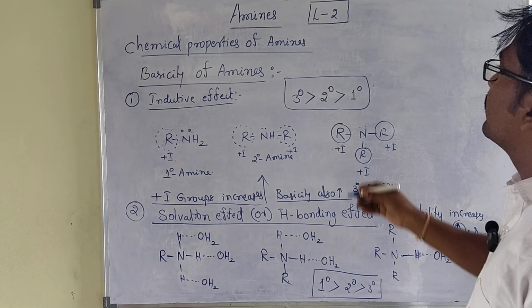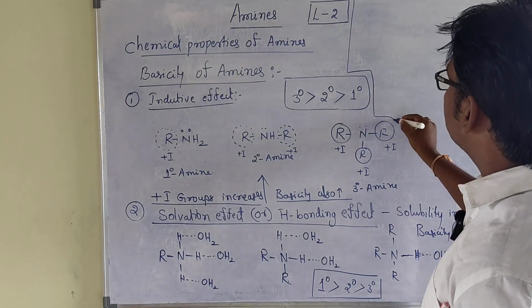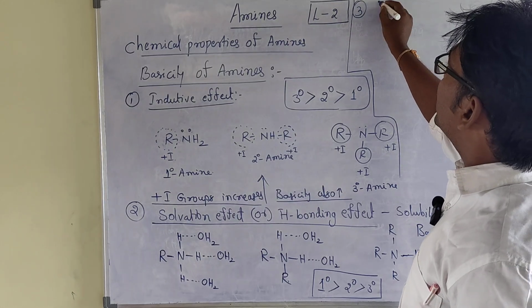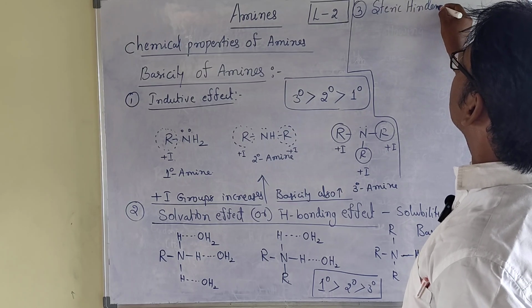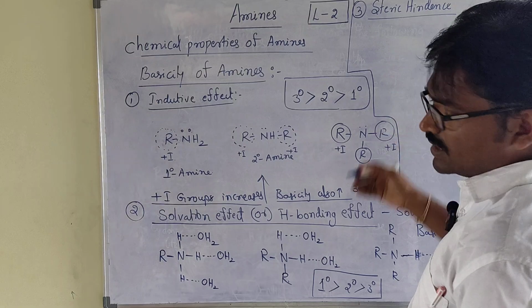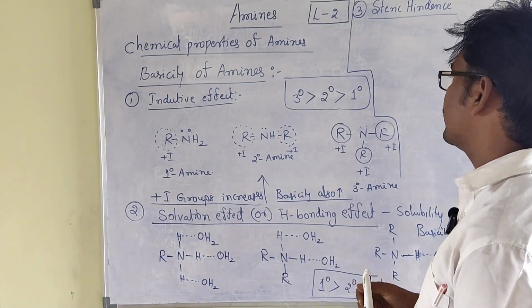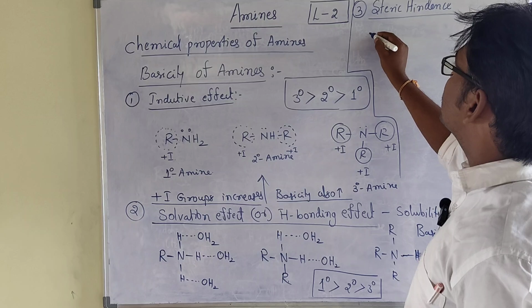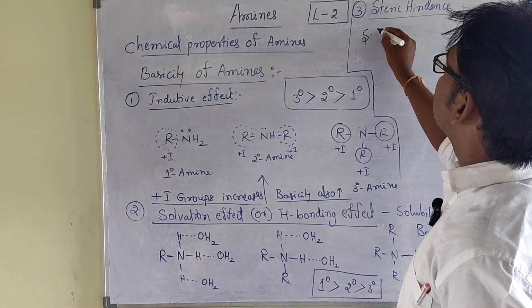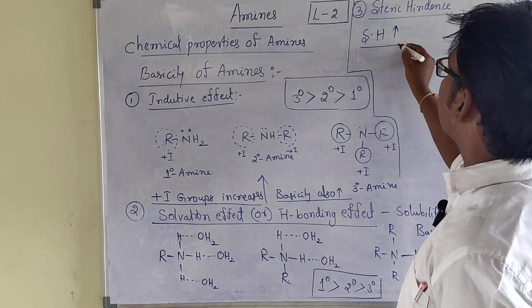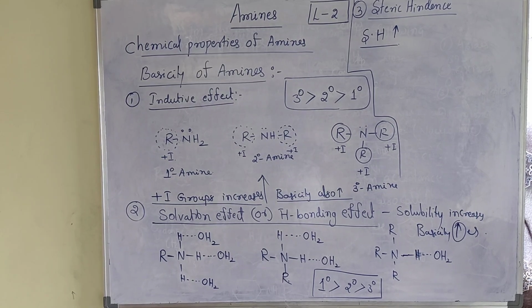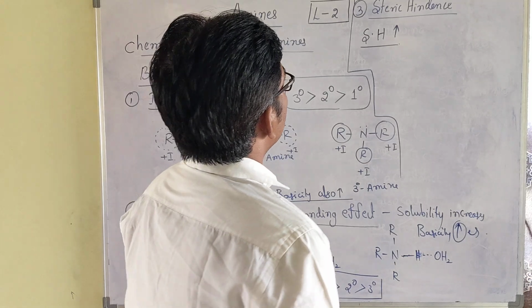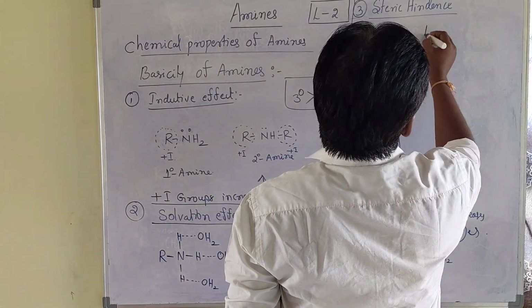Then the third effect is steric hindrance. As steric hindrance increases, basicity decreases.